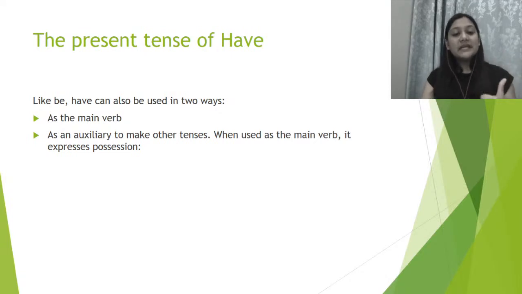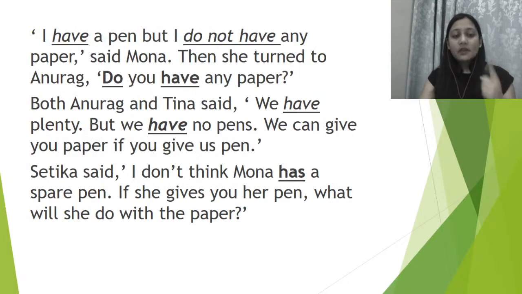Now, present tense of have. We have to know be and have if we want to discuss tenses in detail. हमें ये दोनों ही पता होने चाहिए अगर हमें tenses को बहुत ज़्यादा depth में जानना है. Like be, have also can be used in two ways. So just like be, have can also be used as main verb or as an auxiliary verb. When used as a main verb, it expresses possession. और जब ये have एक main verb की तरह काम करता है, तब हमें वहाँ पे possession का expression दिखता है.